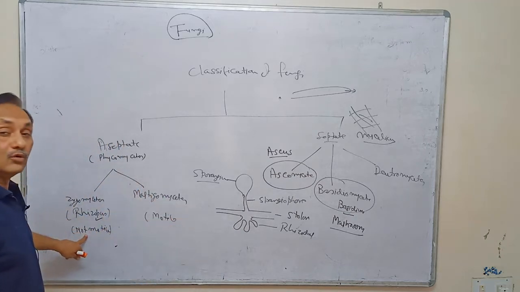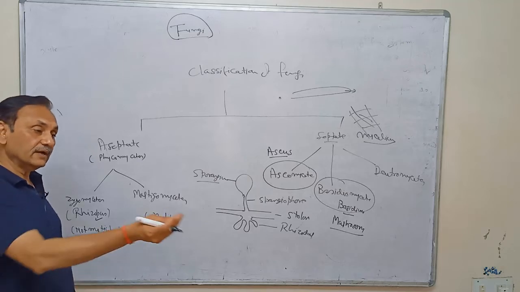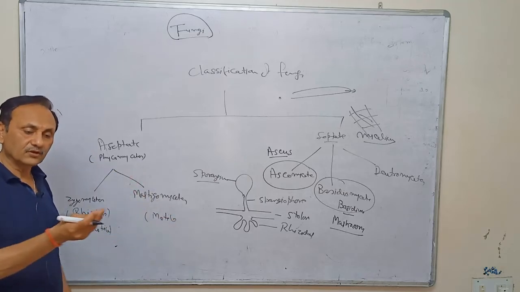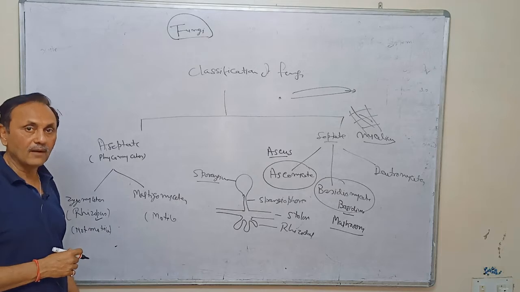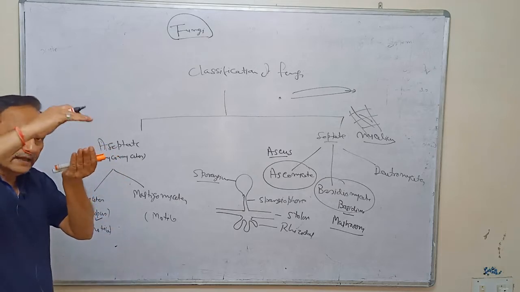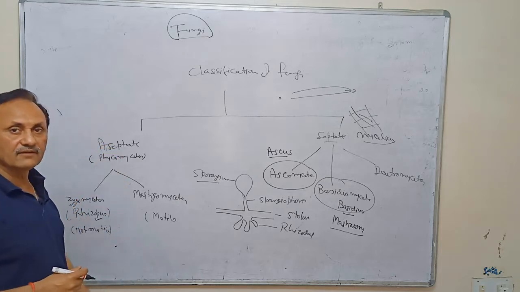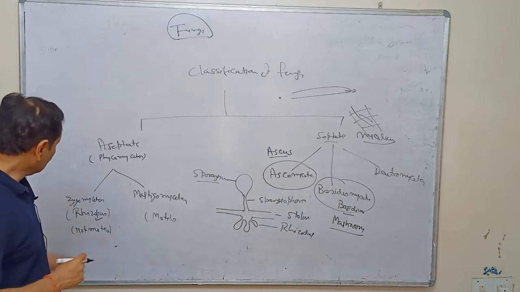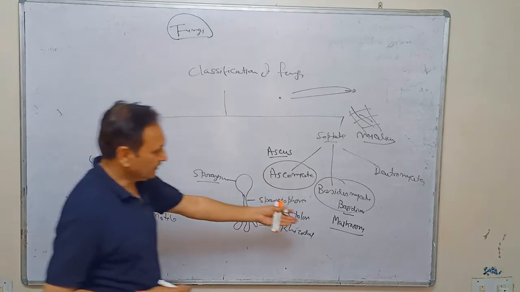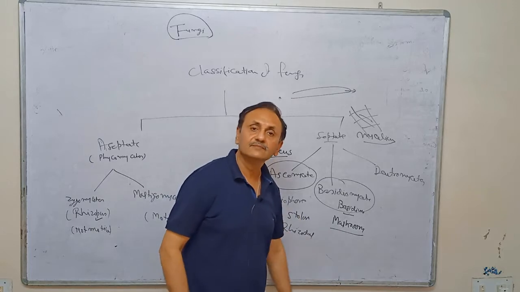Rhizopus is called bread mold. It is easily visible if bread is kept for a few days in a moist, warm place. Then you will see a whitish or blackish layer, and that layer is due to rhizopus. And mushroom is very common.